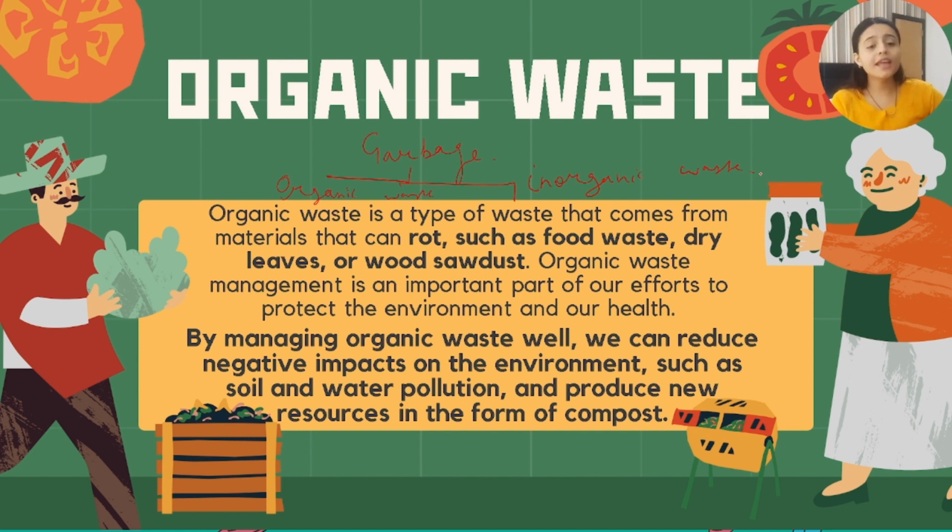Organic waste. What is organic waste? Organic waste is a type of waste that comes from materials that can rot, such as food waste, dry leaves or wood or sawdust. So all kinds of kitchen waste are referred to as organic waste. All kinds of wet waste are organic waste.